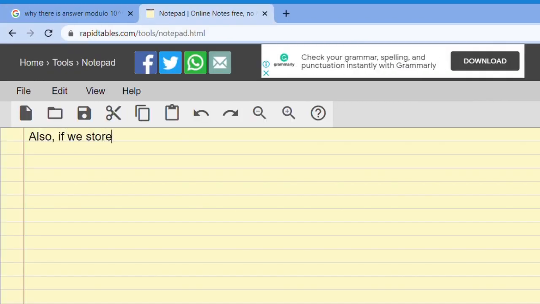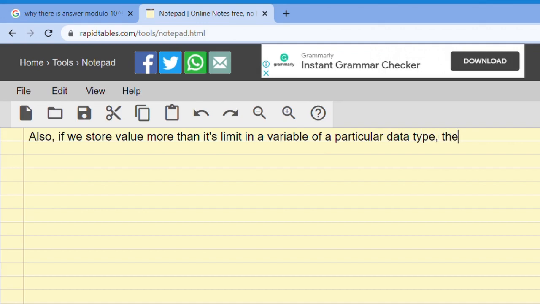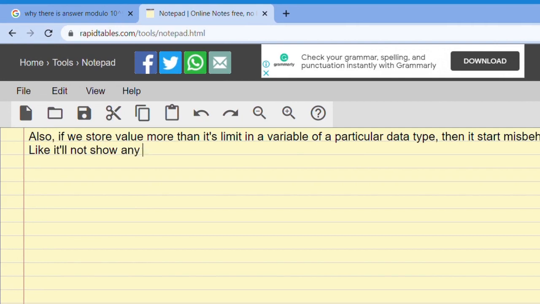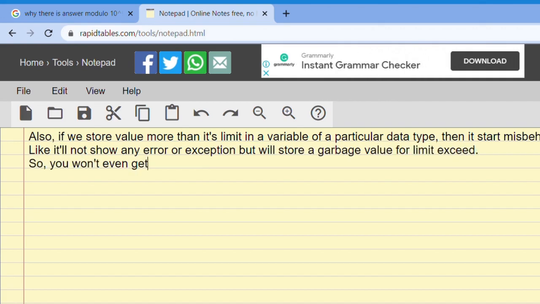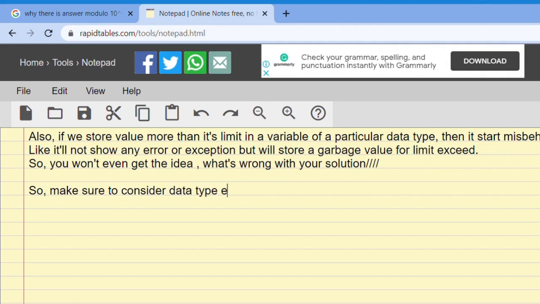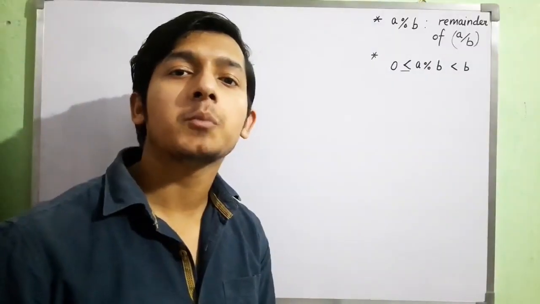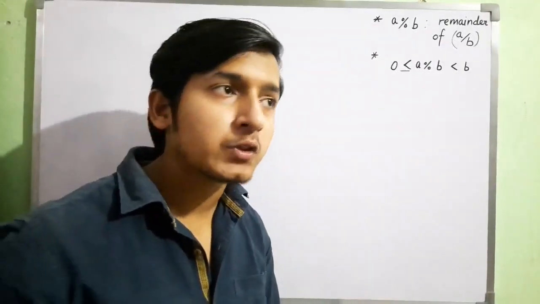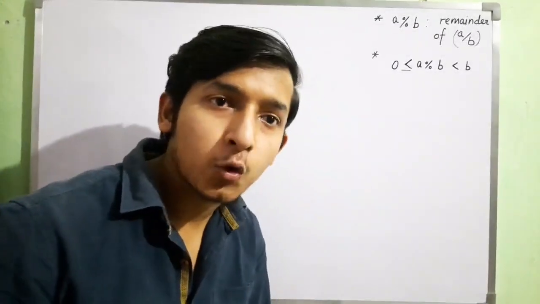Also, if we store a value more than its limit in a variable of a particular data type, then it starts misbehaving. It will not show any exception or error, but it will store a garbage value for the limit exceeded. So you won't even get an idea of what's wrong with your solution. Make sure to consider the data type every time. I hope you get the idea of why we take the answer mod some value: so that we can limit the range and that value can be stored inside a data type.